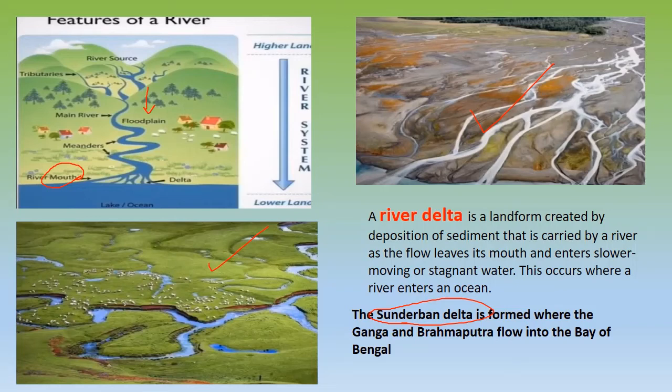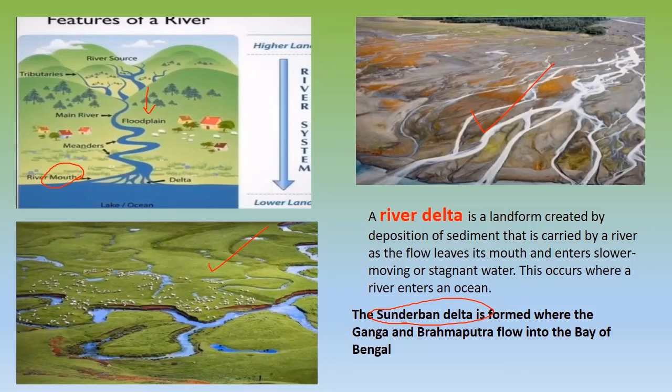Now the Sundarban delta is formed where the Ganga and Brahmaputra flow into the Bay of Bengal. Okay, this is a very important GK question. This is the largest delta in the world, so you all have to remember it. The Sundarban delta is the largest delta in the world, formed by two rivers, Ganga and Brahmaputra. Okay, I think this is clear.